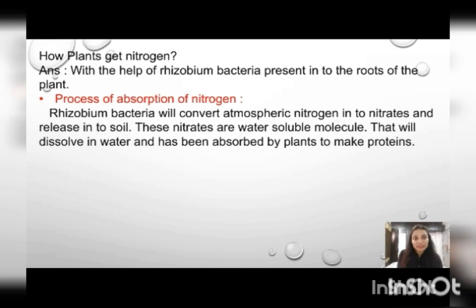First, rhizobium bacteria convert atmospheric nitrogen into water soluble nitrates and release them into the soil. These nitrates combine with water and make water soluble nitrate molecules, which are absorbed by the plant, and they make amino acid. Afterwards it is converted into protein. In this way protein is formed and absorption of nitrogen is done.